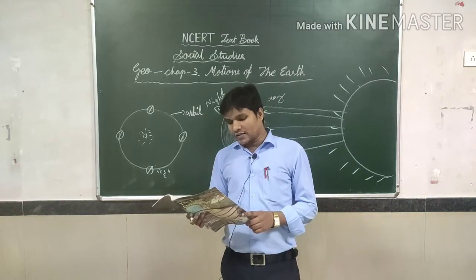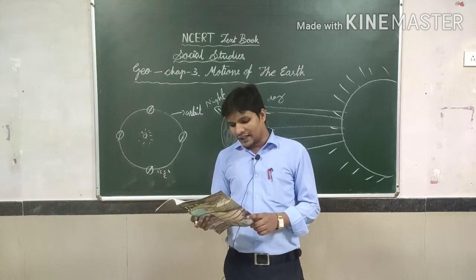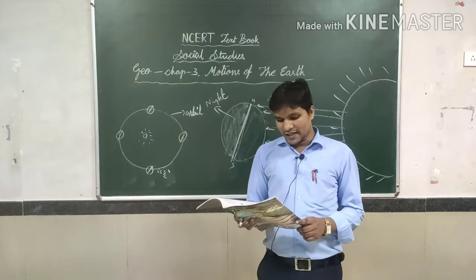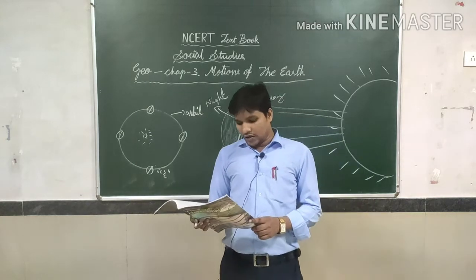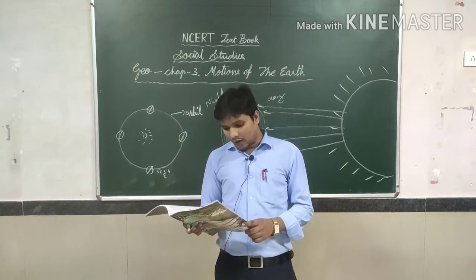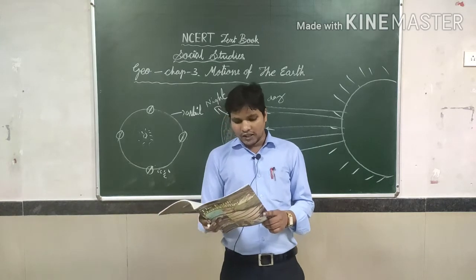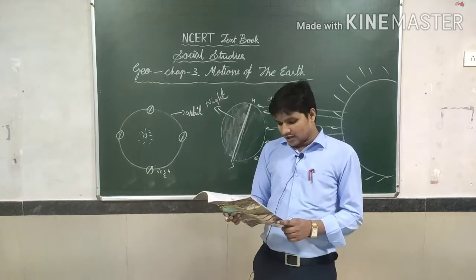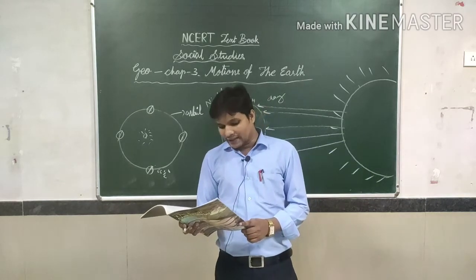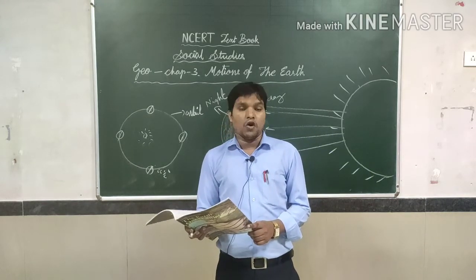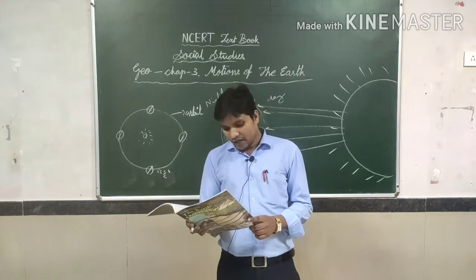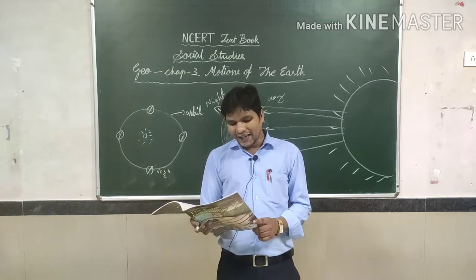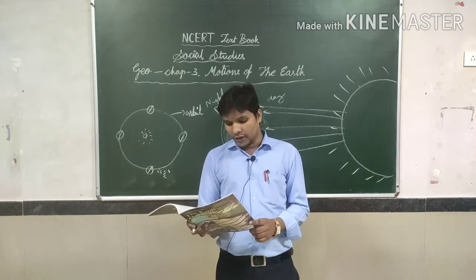Due to the spherical shape, half of the earth gets light from the sun at a time. The person facing the sun experiences day, while the other half away from the sun experiences night. The circle that divides the day from the night on the globe is called the circle of illumination. This circle doesn't coincide with the axis, as you see in figure 3.2.